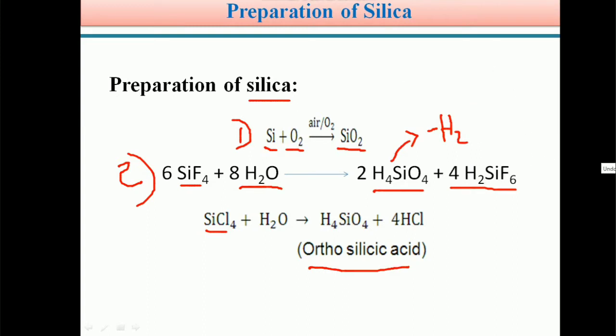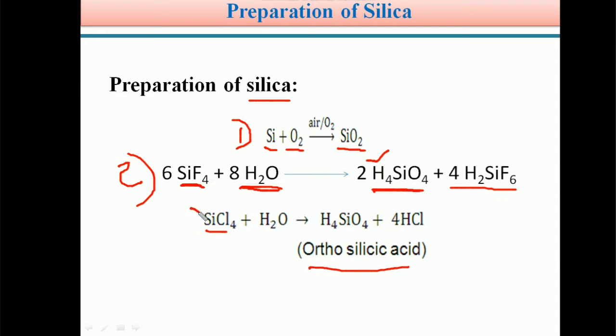Therefore, students, silica can be prepared from the silicon tetrahalides. Silicon tetrahalides on hydrolysis form a silicic acid. For example, silicon tetrafluoride treated with water, on hydrolysis, forms H4SiO4, known as orthosilicic acid, and it forms H2SiF6.